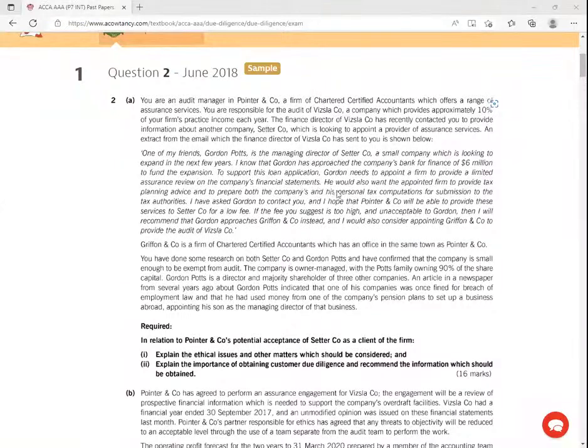You would also want the appointed firm to provide tax planning advice and to prepare both the company and his personal tax computations for submission to the tax authorities. I've asked Gordon to contact you, and I hope that Pointer and Company, as your audit firm, will be able to provide these services to Sasa company for a low fee.